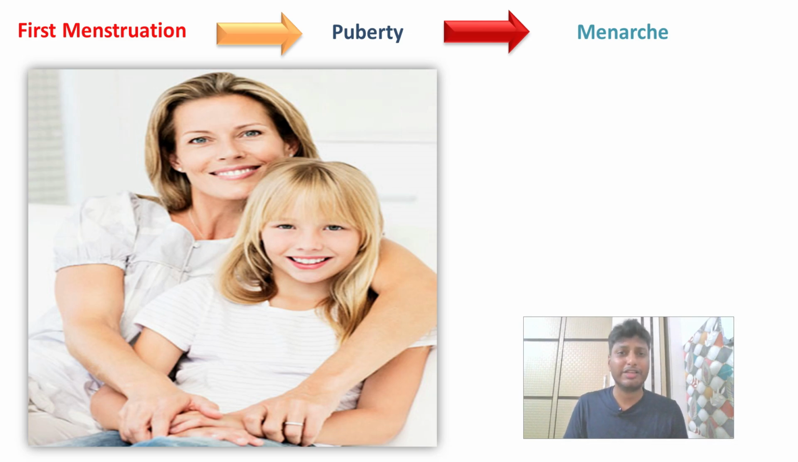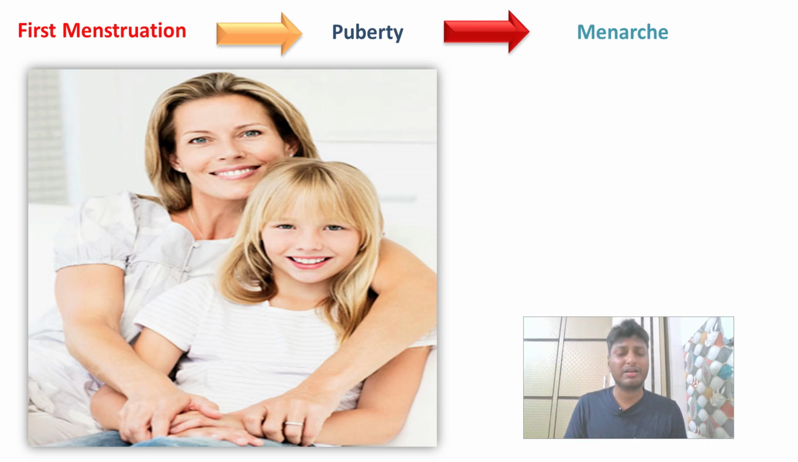As I said, in females, during puberty the onset of the menstrual cycle begins. The start of the menstrual cycle is also known as menarche. It is the menarche during which the first menstrual cycle starts, and after that, every 28 days the menstrual cycle will take place.